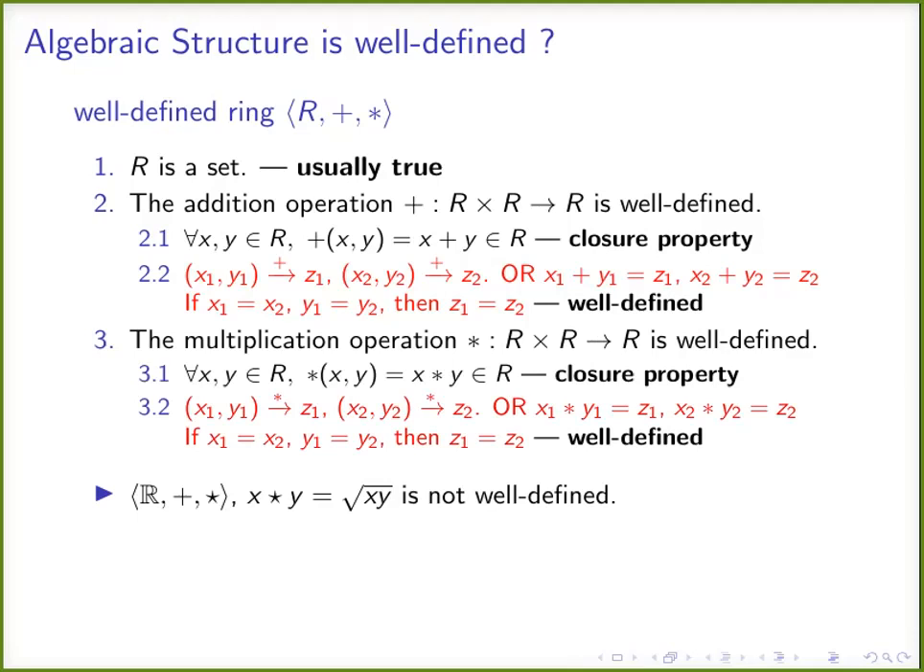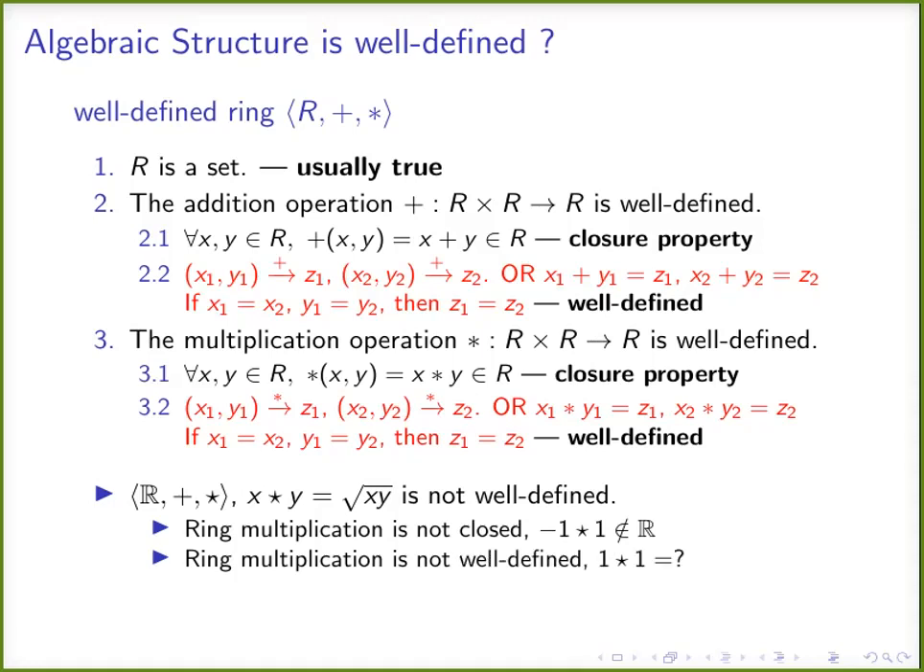For example, if I take the set of all real numbers with the usual addition, and I define a new operation as multiplication, x ∗ y is the square root of xy. This operation is not well defined. Why? If we think about the closure property of the multiplication, minus 1 ∗ 1 is the square root of minus 1, which is not a real number. So it is not closed.